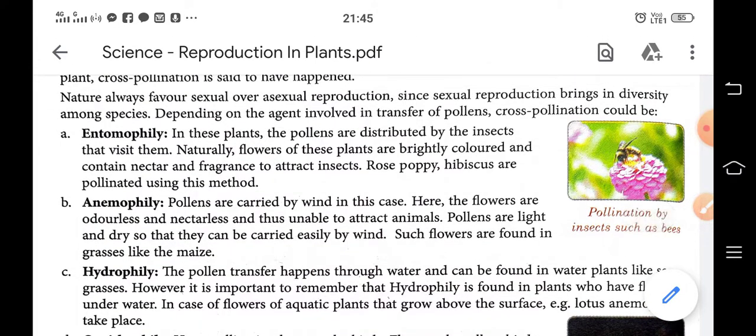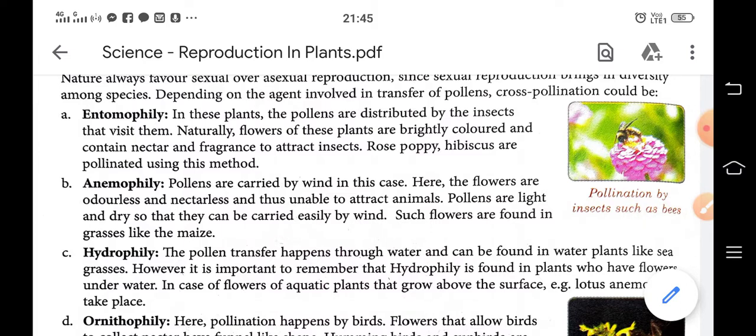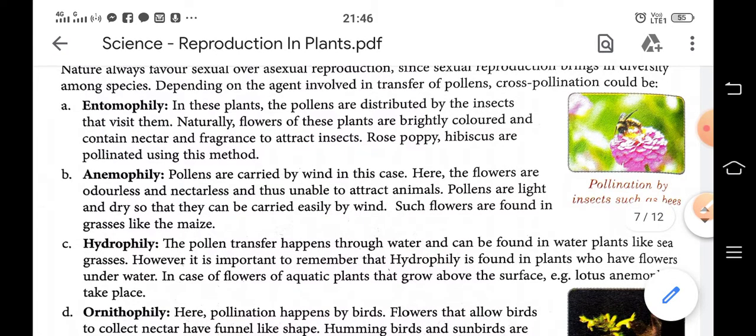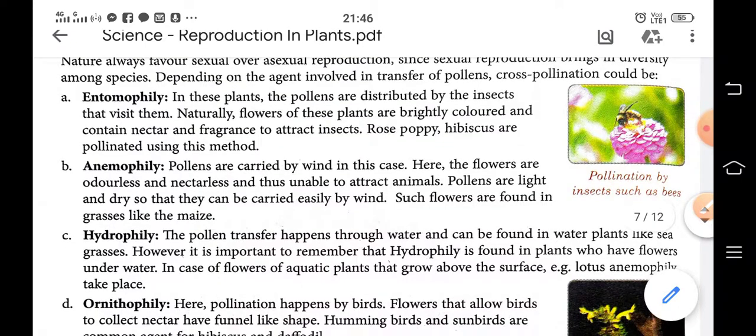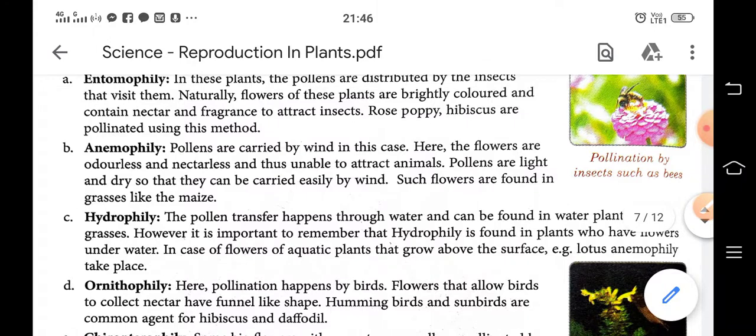Depending on the agent, it is divided into many types. First is entomophily. In entomophily, the pollens are distributed by insects. When the insect sits on the flower, the pollen grains stick to its body and wings, and when it goes to the other flower, they get transferred. So naturally, flowers of these plants are brightly colored and contain nectar, and nectar means honey, the juice, and fragrance to attract insects.